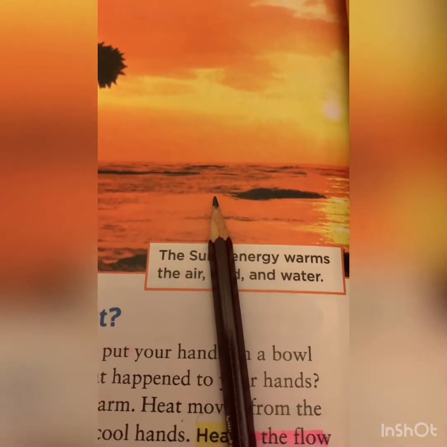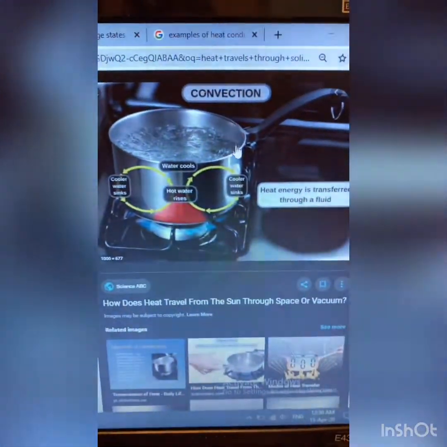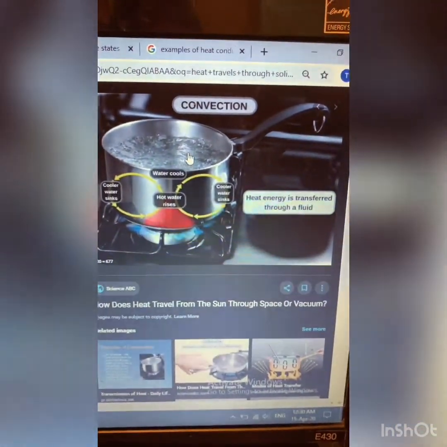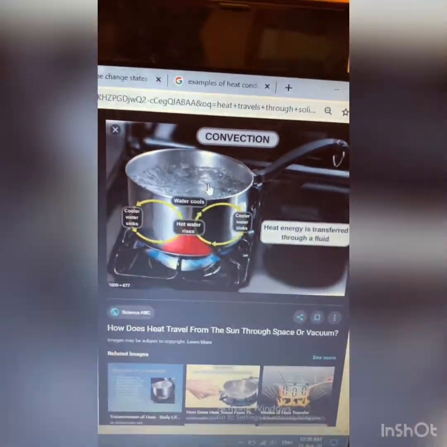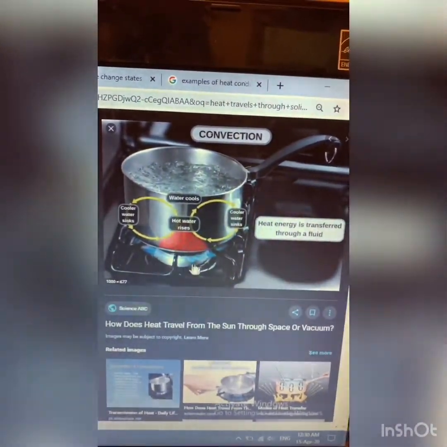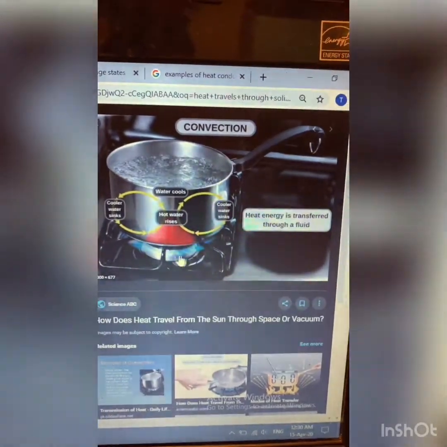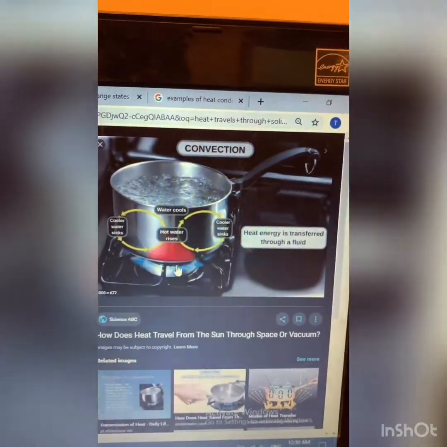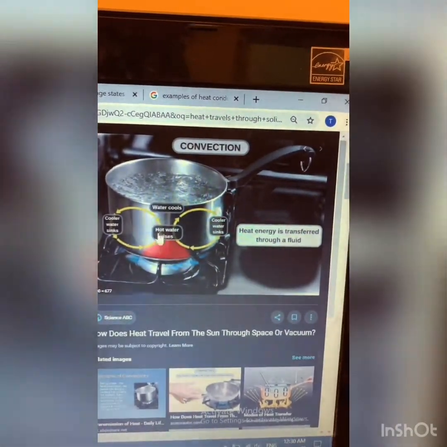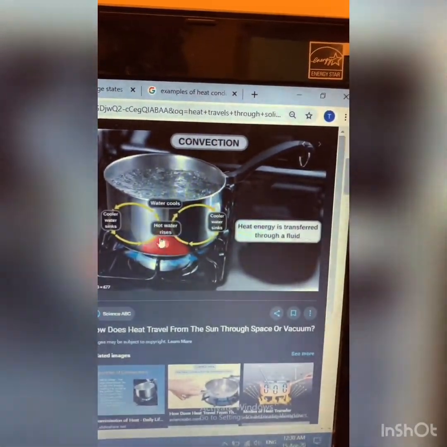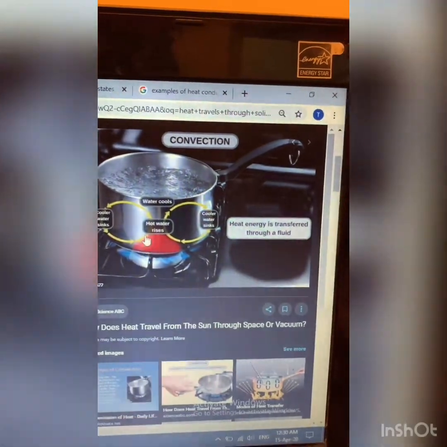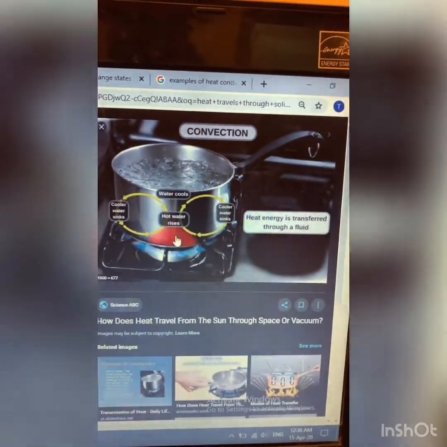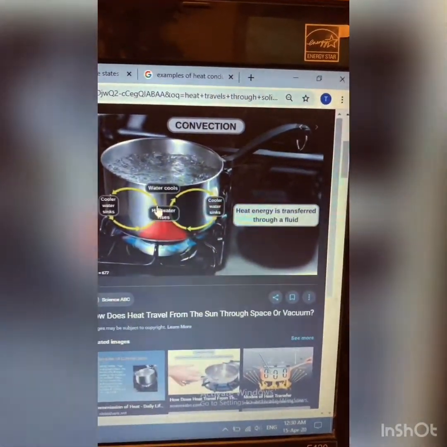If you take a look at this thing here, I have a pot with water inside it and fire under it. The fire is the source of heat I'm using here. So the fire is giving heat to the metal pot. So here from fire to the metal pot, it's between solids.